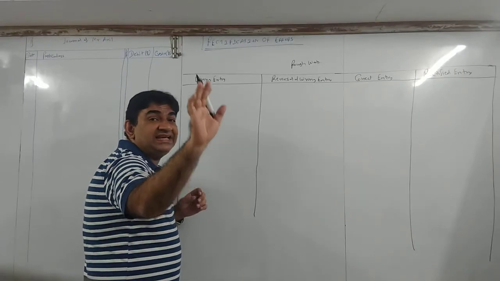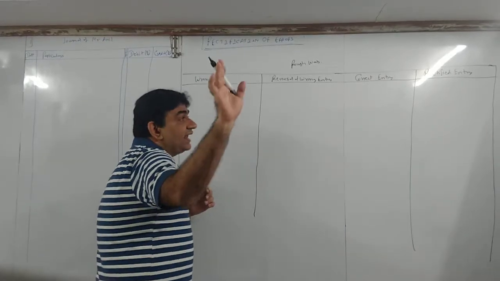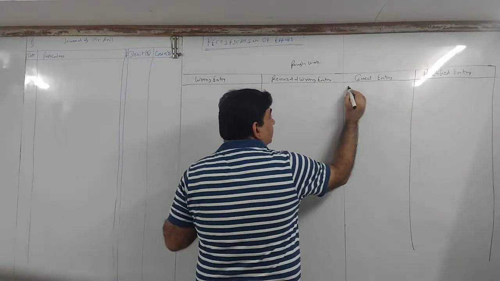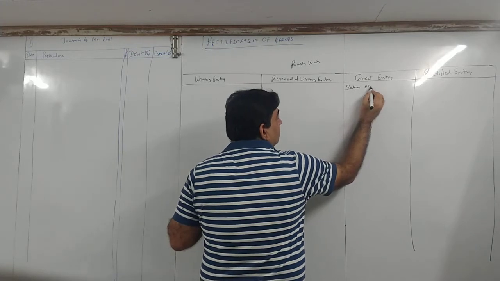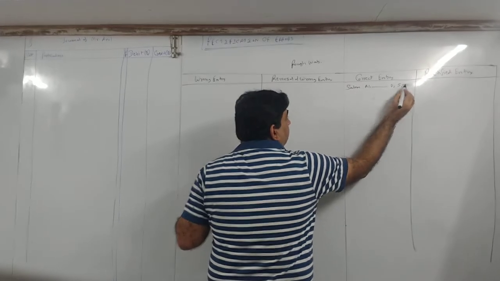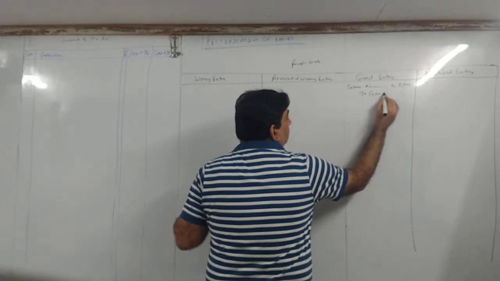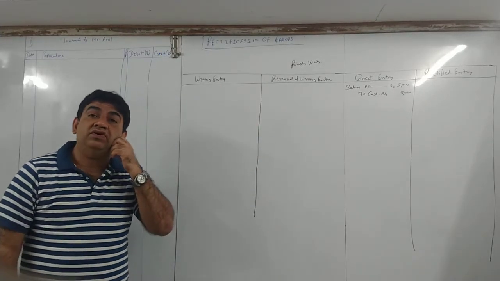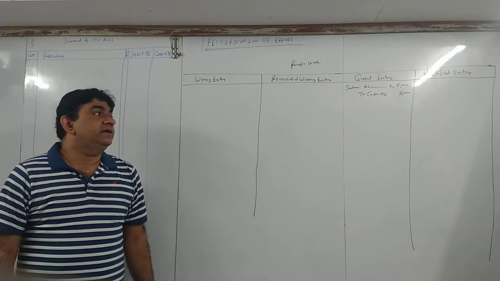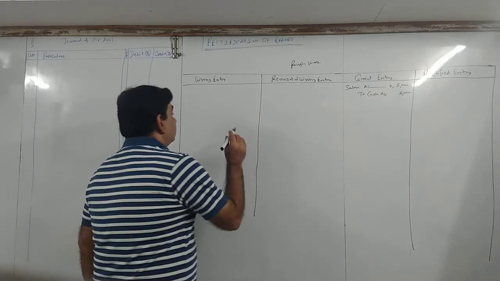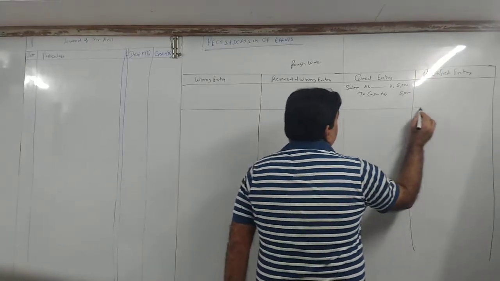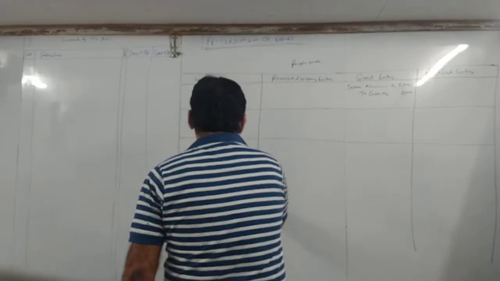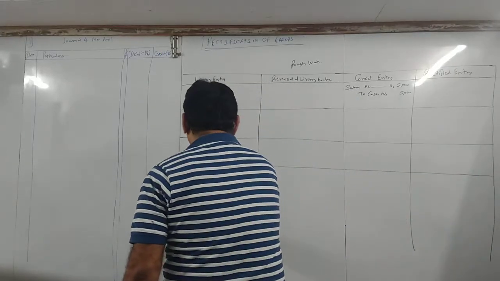So first what you have to see, you have to see what is the transaction, and that transaction you will put in the column of correct entry. So my correct entry should be salary account debit 5,000 to cash account 5,000. ठीक है? Write it in the correct entry का column. ये होना चाहिए. Salary account debit 5,000 to cash account 5,000. This should be the correct entry. That means ये transaction का correct entry should be salary to cash.